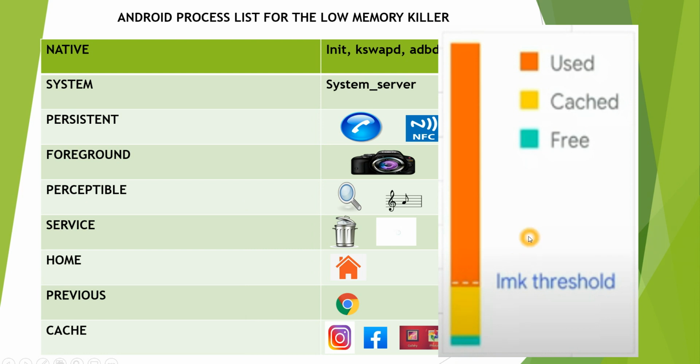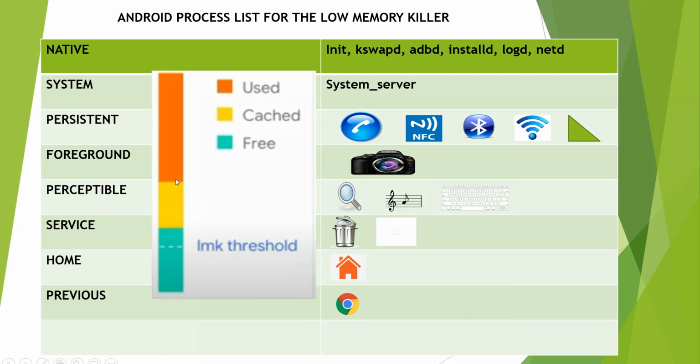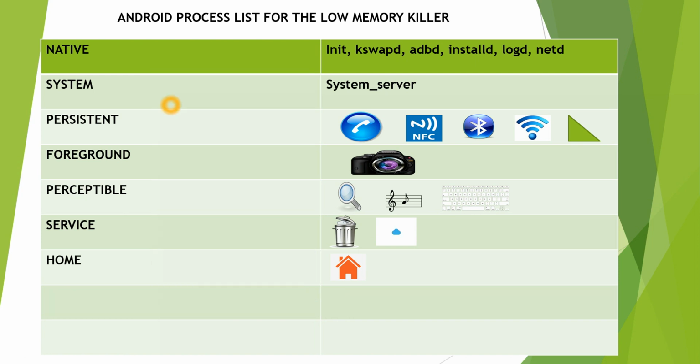That time LMK will kick in. After it kicks in, it will kill all the cache memory. After that, my LMK threshold is met. Now this is in a good state. But what if I continuously and extensively use multiple applications and there is no memory? That time the previous application will be killed.